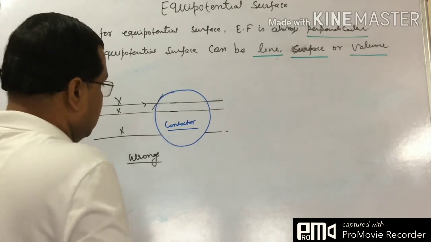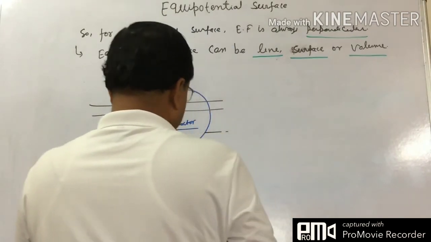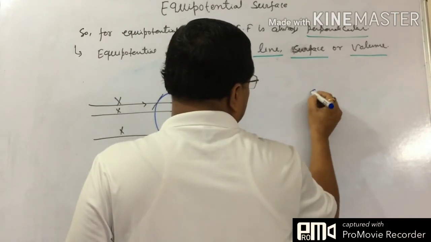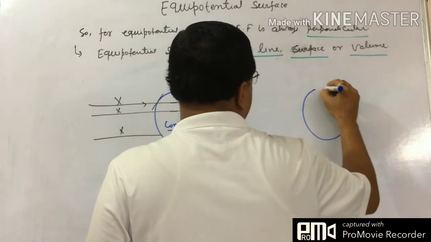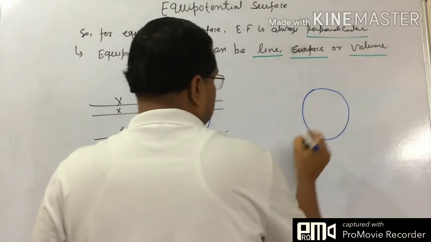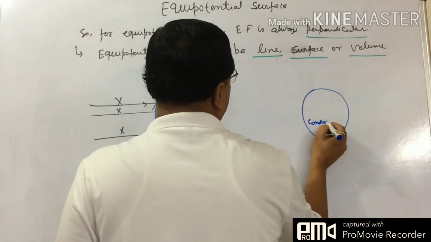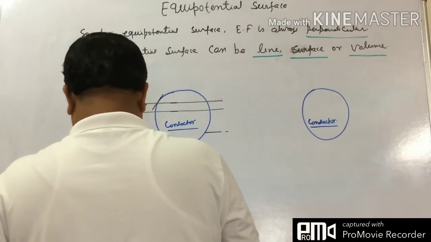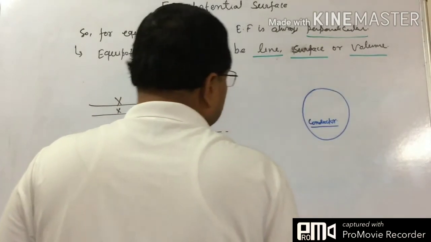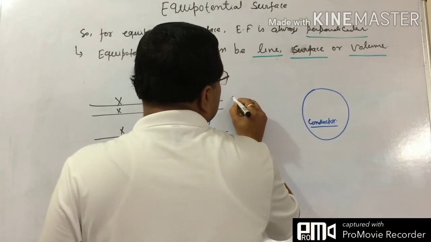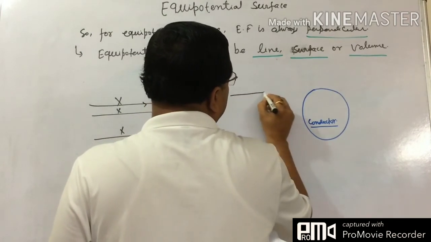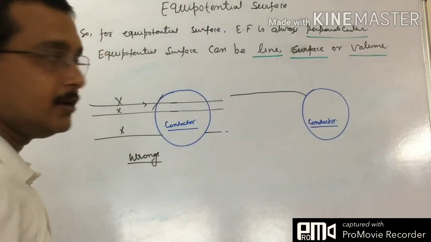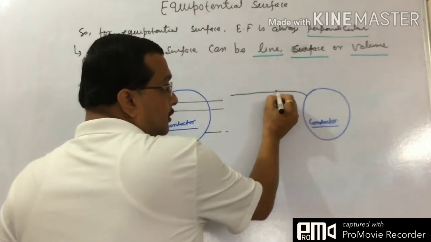So now see, if this is the conductor, the electric field inside the conductor is always 0. So if the lines are coming from there, they have to fall like this, and now this is perpendicular to this.